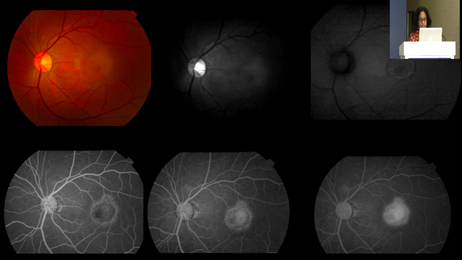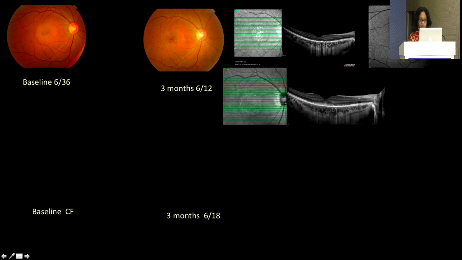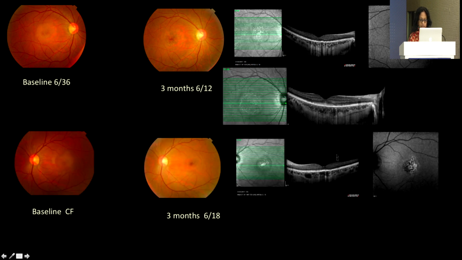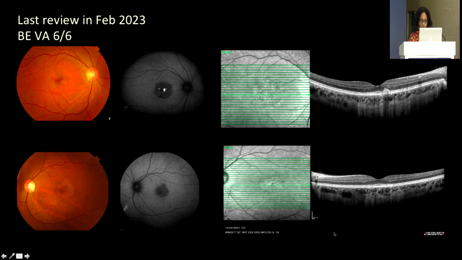What about the left eye? She had also left eye, which was more severely involved, although clinically it did not look so bad. We observed the patient, and within 3 months, the patient went to 6/12 from here. And same thing in the left eye. She developed RPE granularity, but the exudative changes and the bogginess that you could see initially at the OCT had resolved.